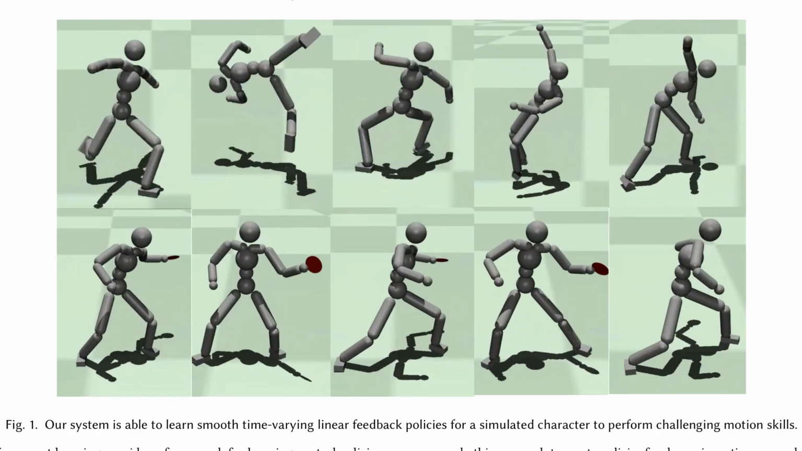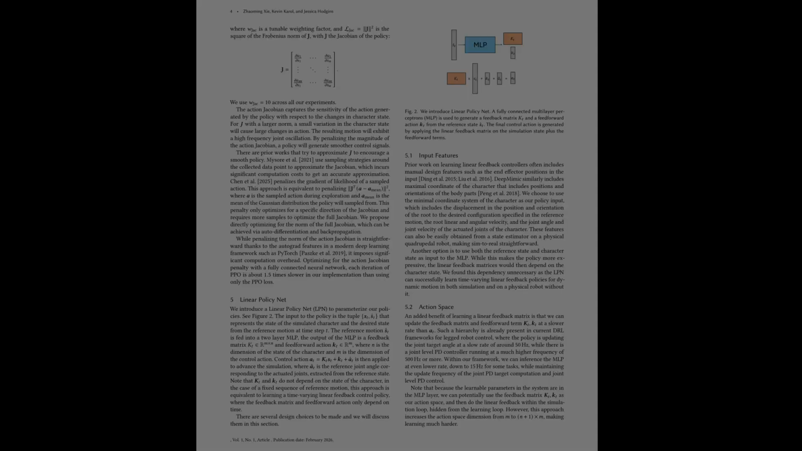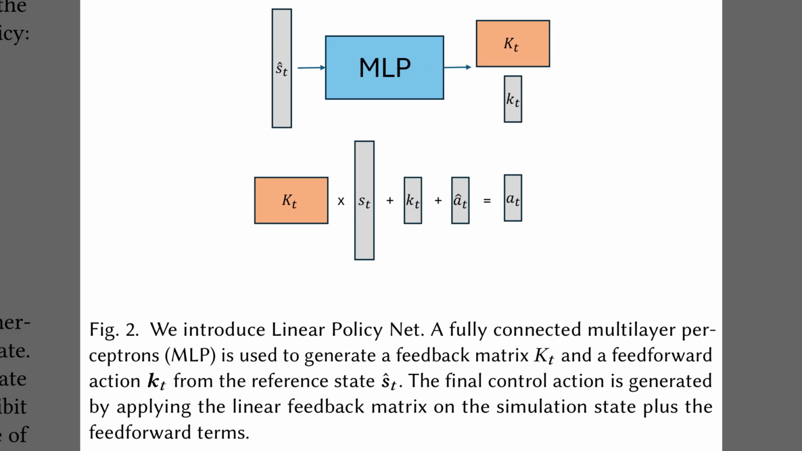To start off, Figure 1 illustrates the capabilities of this new system. We see a simulated character executing highly dynamic skills, such as the aerial kick in the top row, and the table tennis swing in the bottom row. Typically, deep reinforcement learning struggles to generate such complex motions without unnatural jitter. Yet, as shown here, the linear policy net produces smooth, time-varying behaviors that closely mimic the fluidity of real human movement. So how does the system achieve this performance?